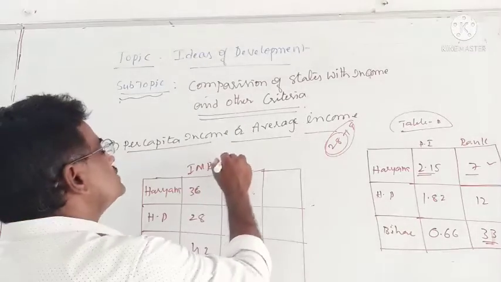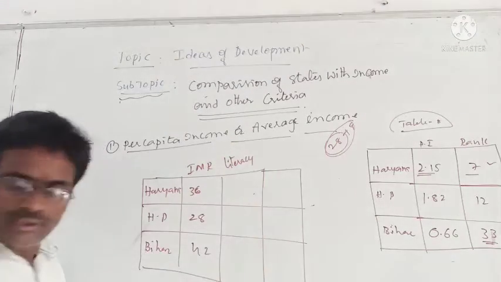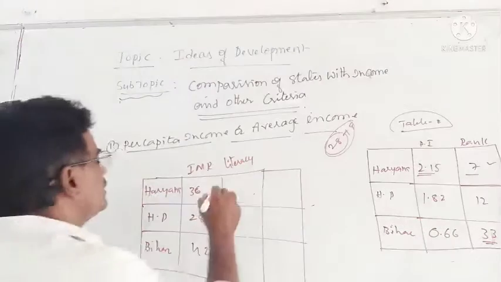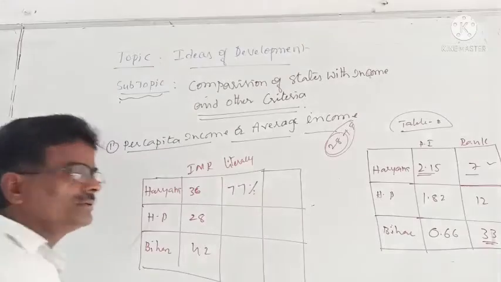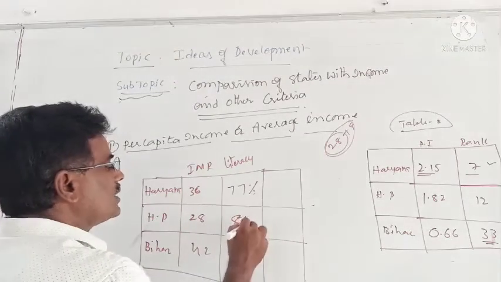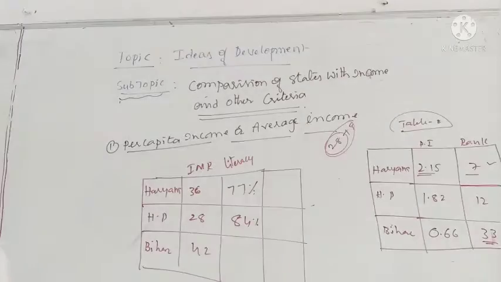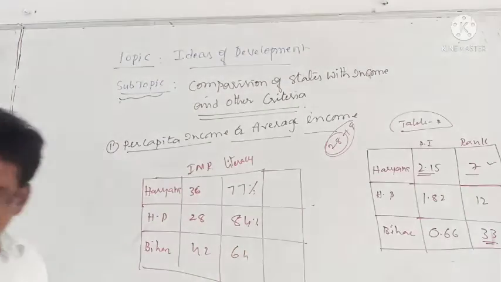The next one is the literacy rate. Haryana's literacy rate is 77% out of 100. Himachal Pradesh's is 84%. Look at that, 84% of people are literate here. And 64% is the literacy rate in Bihar.